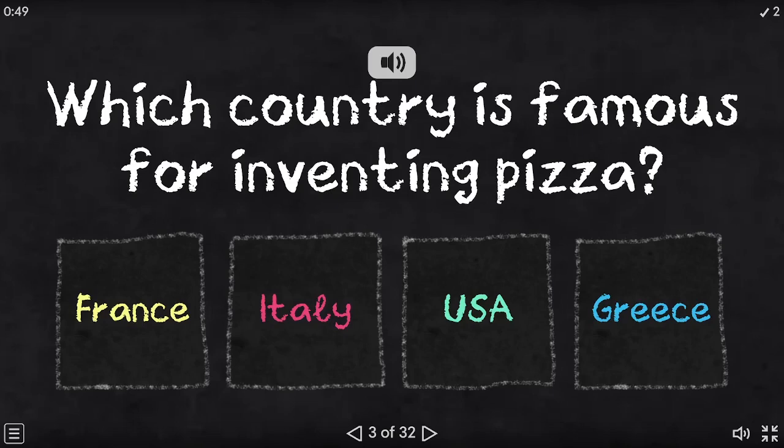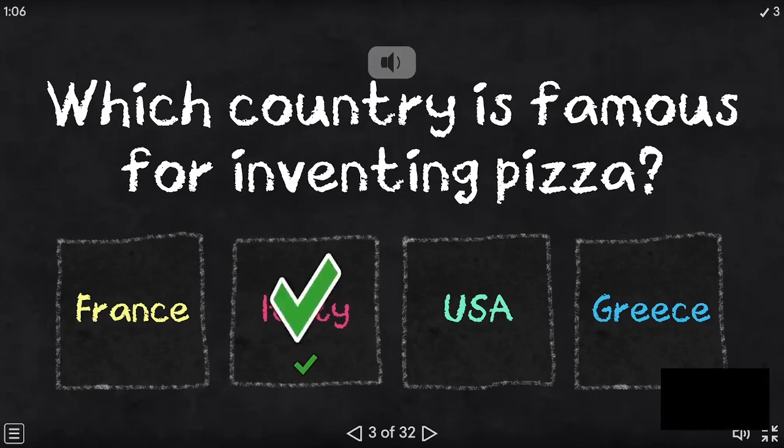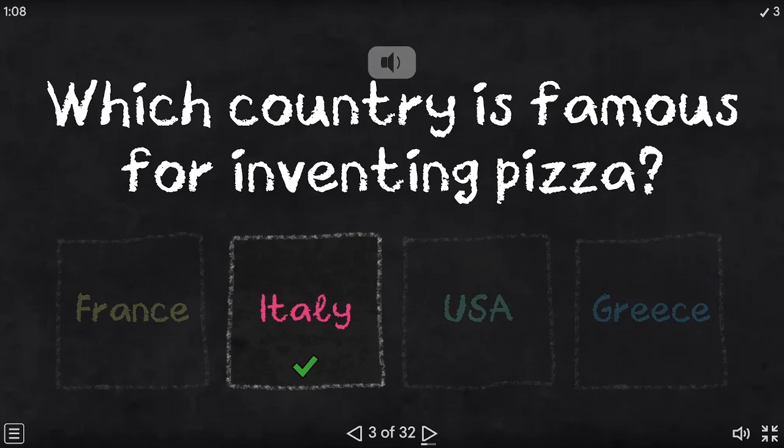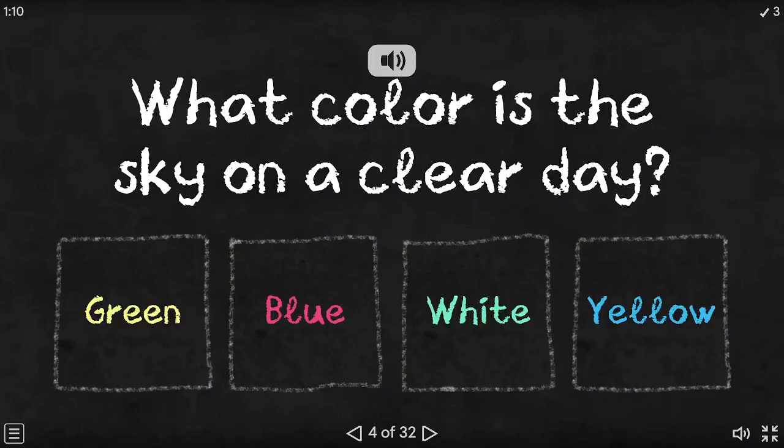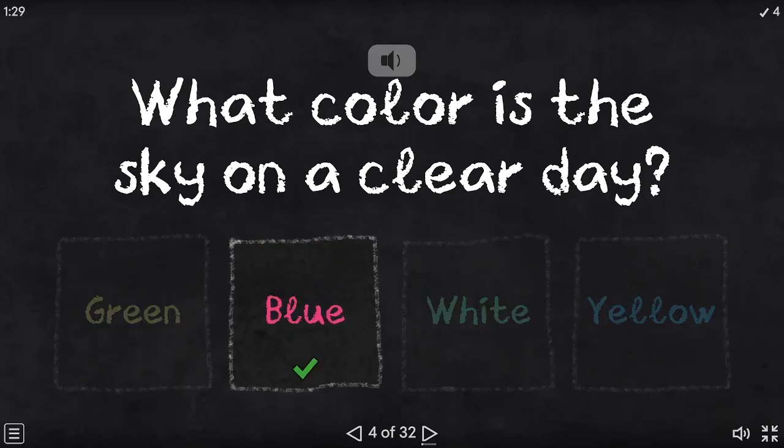Which country is famous for inventing pizza? France, Italy, USA, Greece. The correct answer is Italy. What color is the sky on a clear day? Green, blue, white, yellow. The correct answer is blue.